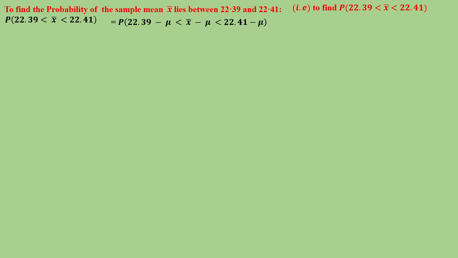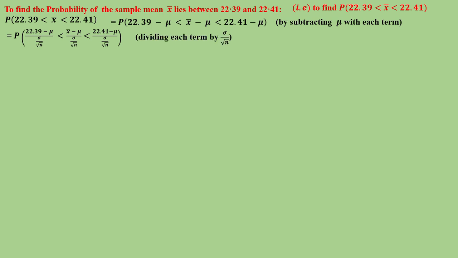That is equal to the probability of 22.39, we are subtracting mu from each part of the inequality, minus mu less than x bar minus mu less than 22.41 minus mu. So that is equal to the probability of 22.39 minus mu, and we are dividing each term in the inequality by sigma by root n, less than x bar minus mu by sigma by root n, less than 22.41 minus mu by sigma by root n. We know the test statistic formula is x bar minus mu by sigma by root n, that is z. So in the center you can put z.